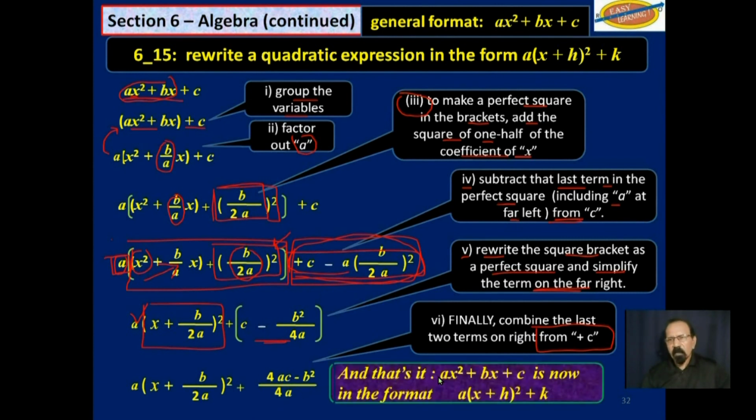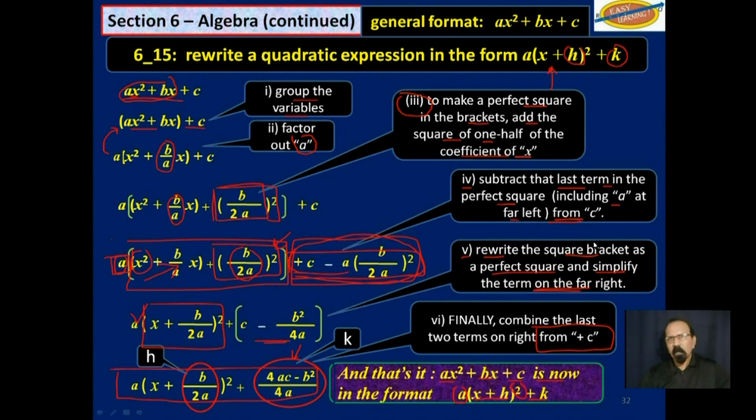And that's it. Ax squared plus bx plus c is now in the format of a times x plus h squared plus k. So this here is what we were heading for. That is what we had to do. That there is k, and this here is h.